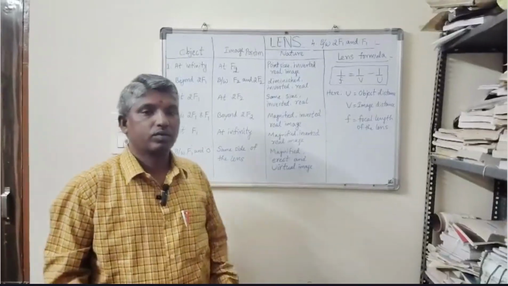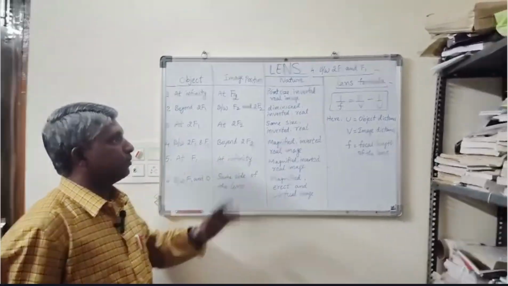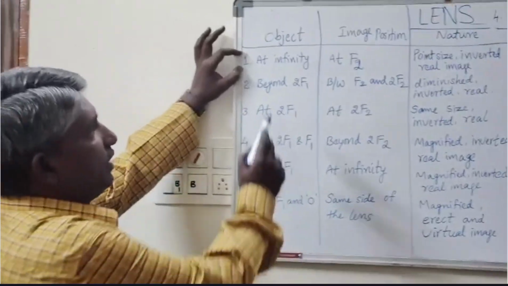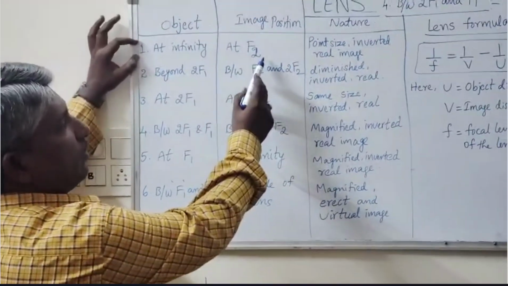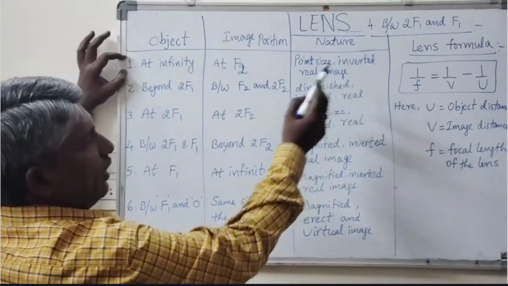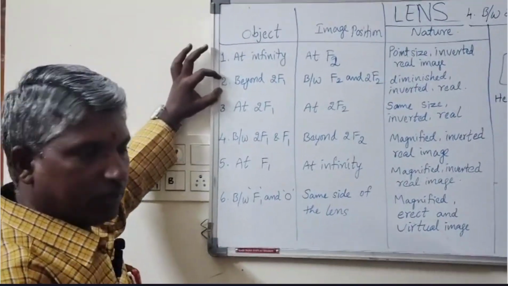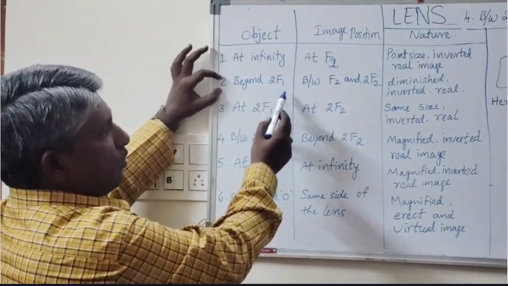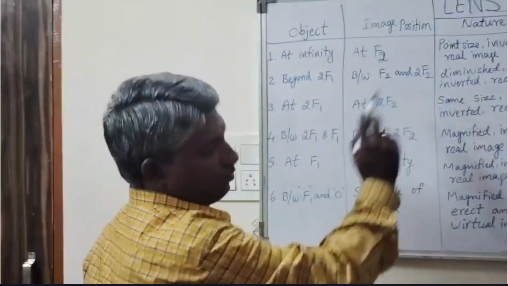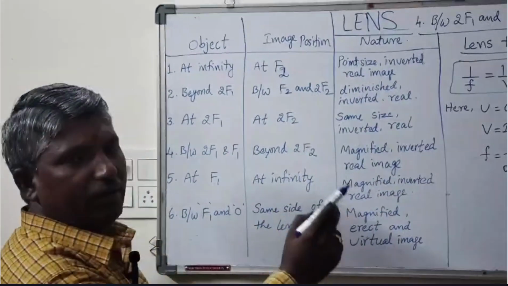When we use the biconvex lens, different types of images are formed. Just observe. The object is kept at infinity distance, then the image is formed at F2. The image formed is point sized, inverted and real. Second case: the object is kept behind 2F1, then its image is formed between F2 and 2F2. The image formed is diminished, inverted and real.